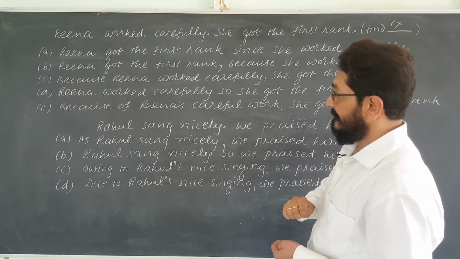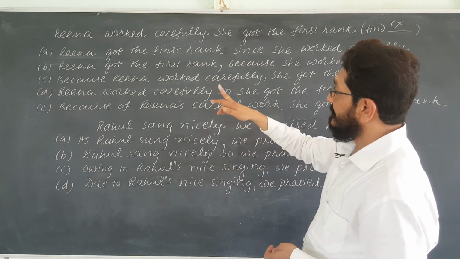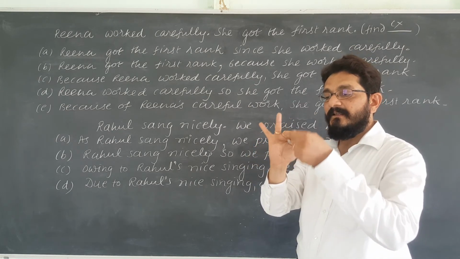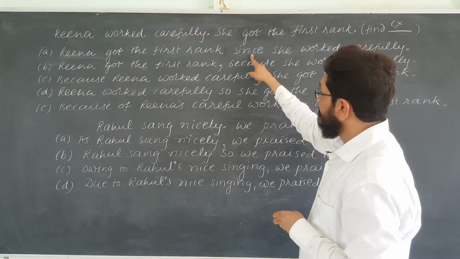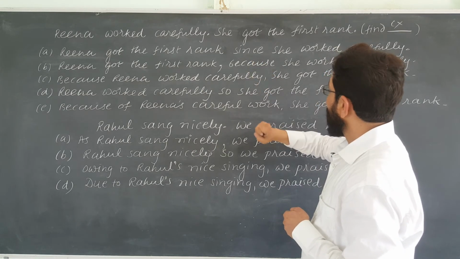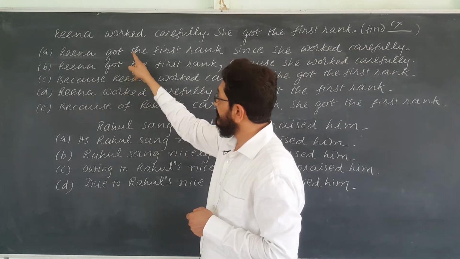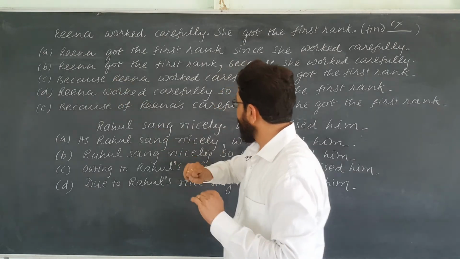Now see, if you want to find the complex, two sentences should be joined by because, as, since, for, right? Three can be correct complex.